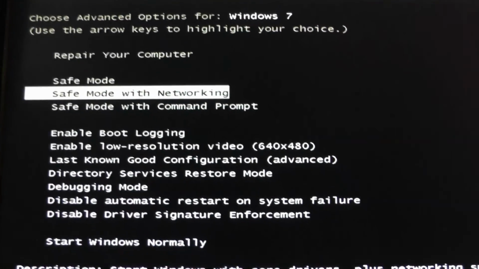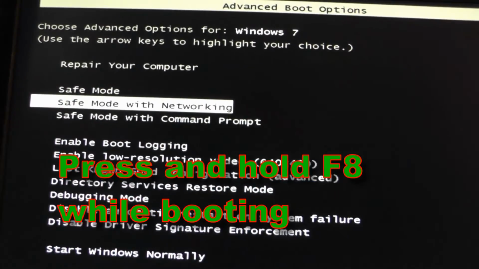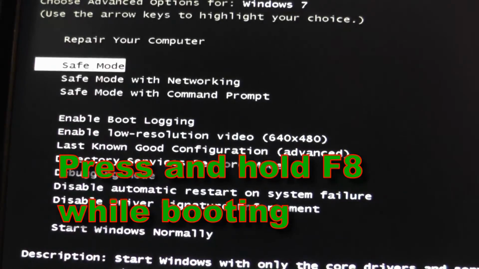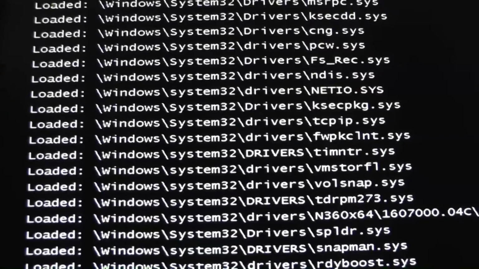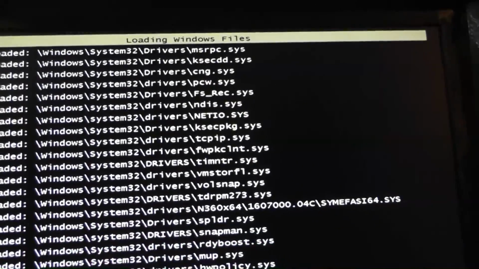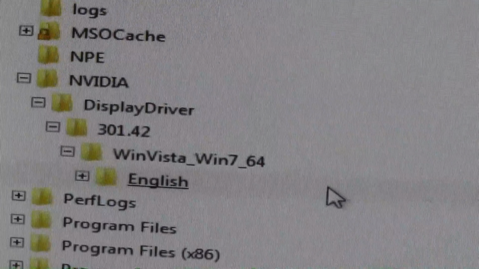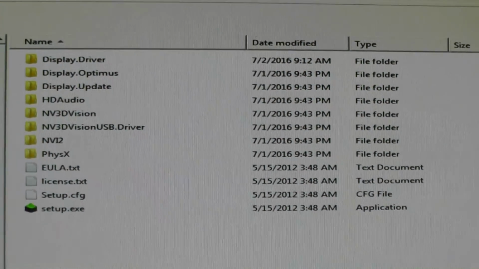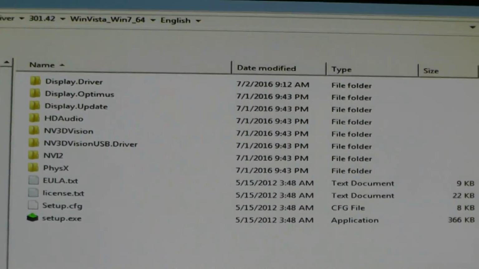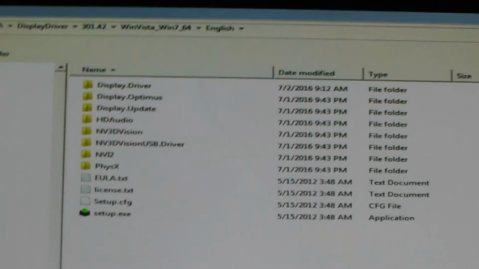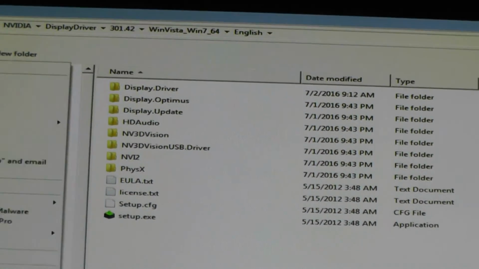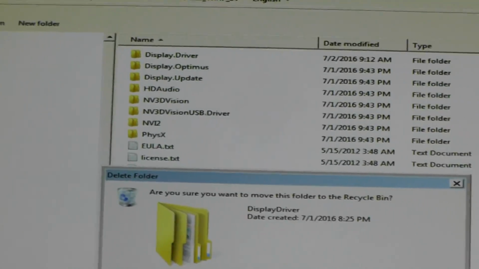And if you're having trouble booting up or removing those programs, just boot up in safe mode, just regular safe mode here. And then we could go into the folder and delete any remnants. So I like to check the folder here, and even though I uninstalled everything, there's still a bunch of remnants here. We're going to go ahead and delete all those. Alright, so now we can shut down and install the new card.